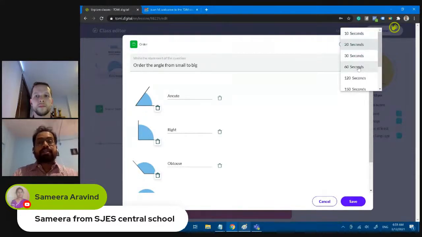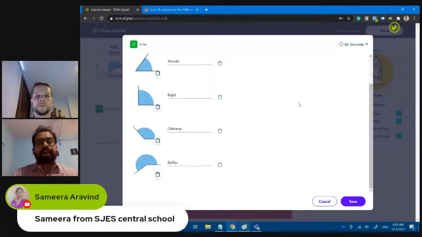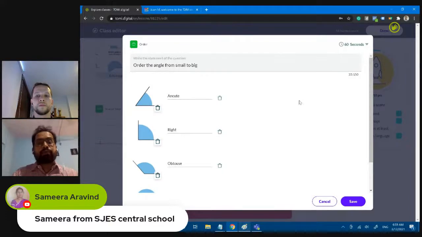But here, instead of relying on parents and making it more of a human intervention, we have implemented technology so that once the 60 minutes pass, on the 61st second the question will move on. There is a timer set for each one of the questions. So if the student has not answered within the time frame, they won't have the flexibility to bypass the timer that the teacher has set.